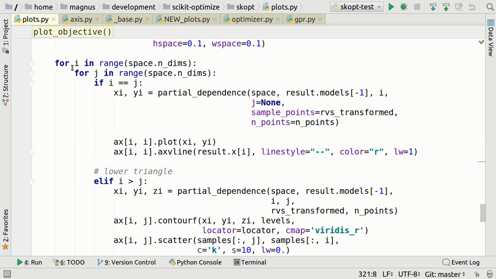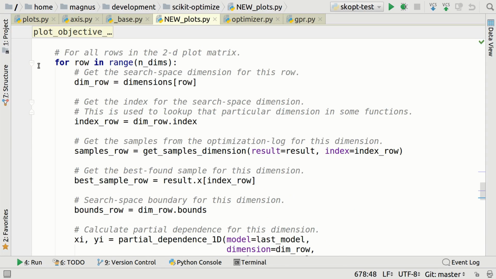Here we have the, what was it, rows or columns? Now I can't remember anymore, and they haven't written it here, all right? So is this a row or is it a column? Who knows? And then we have the case for the diagonal, I suppose, if i equals j, or the lower triangle, if i is greater than j. Let's see how I did this. So first of all, I make clear that we are now iterating over all the rows in the 2D plot matrix. Again, you might think this comment is too much, but it doesn't hurt.